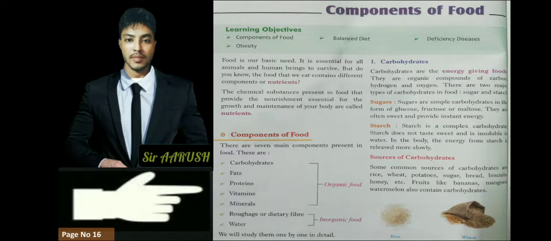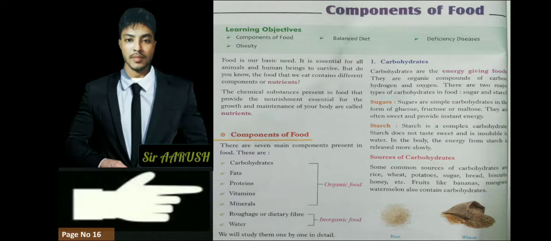Sugars are simple carbohydrates in the form of glucose, fructose and maltose. They are often sweet and provide instant energy. And starch is a complex carbohydrate. Starch does not taste sweet. It is insoluble in water. In the body, the energy from starch is released more slowly.